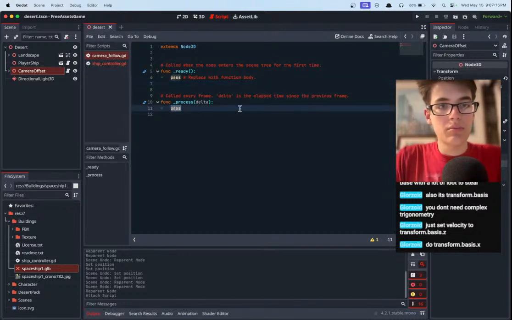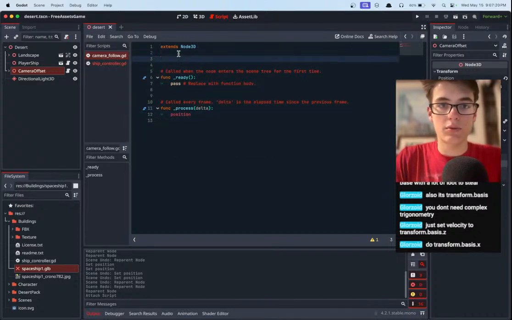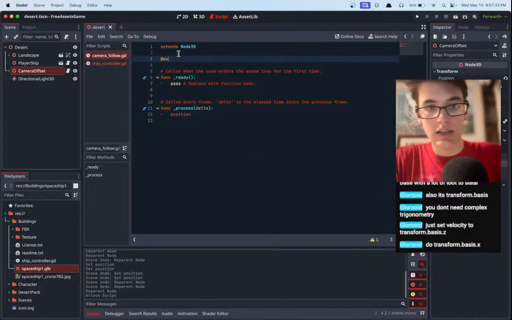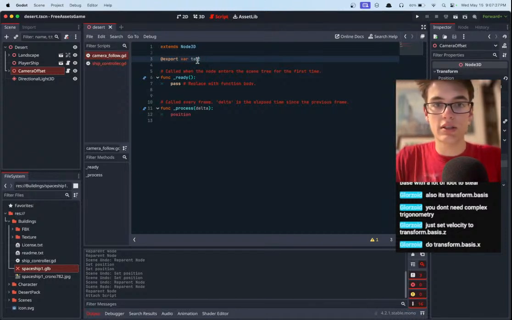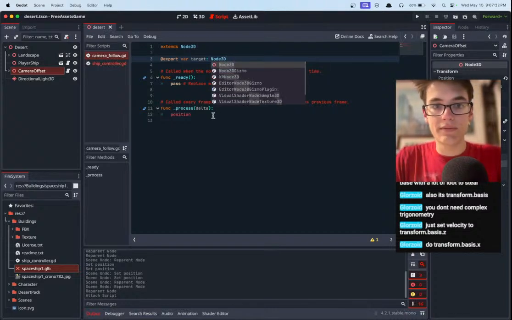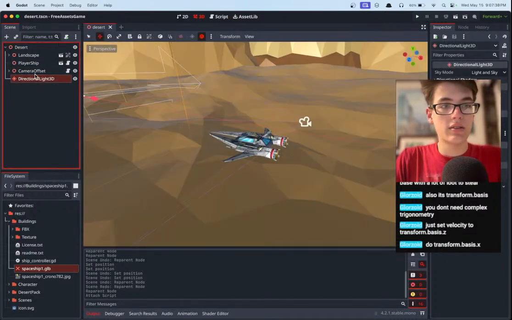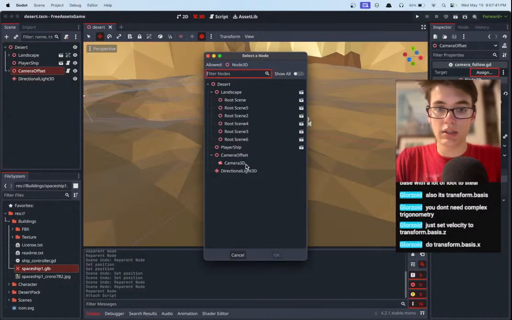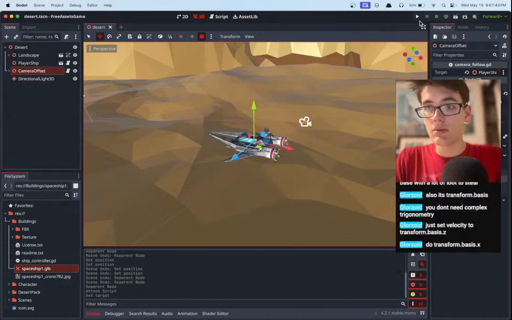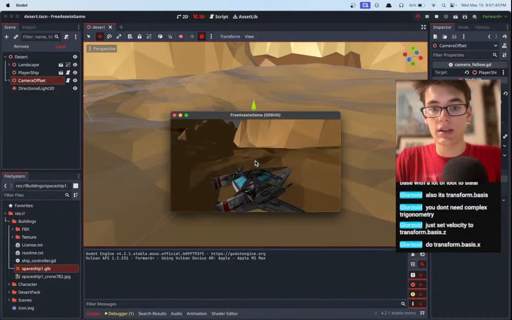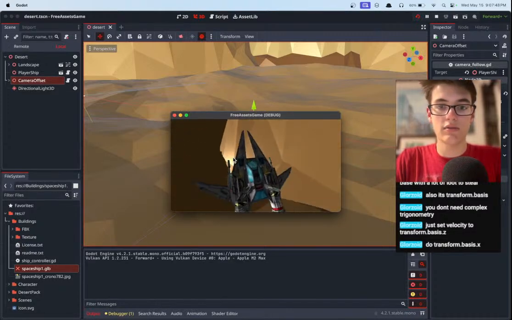So, in process, obviously the easiest thing we can do, we need a reference to the player, of course, @export var player. Well, let's make it a little more general and call it target. This is, of course, going to be a Node3D. position = target.position. So now this is just as if we had parented the player to this. So if we go and set this to be the player ship, now we should just be the same as we were, except without rotation now.